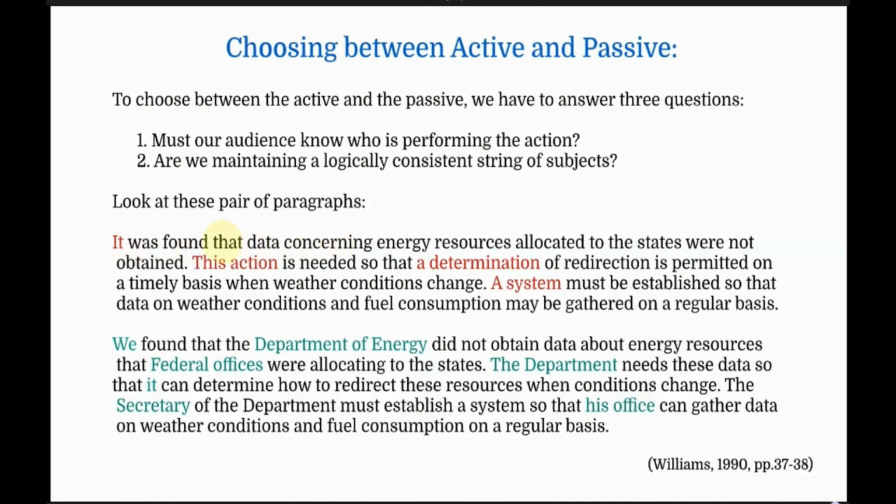Well, we don't know. But in the second example, we know. It was we. The second part of the first sentence, "the data concerning energy resources allocated to these stages were not obtained." Not obtained by who? Well, we don't know. But in the second example, we know. It is the Department of Energy. So, the Department of Energy did not obtain the data.